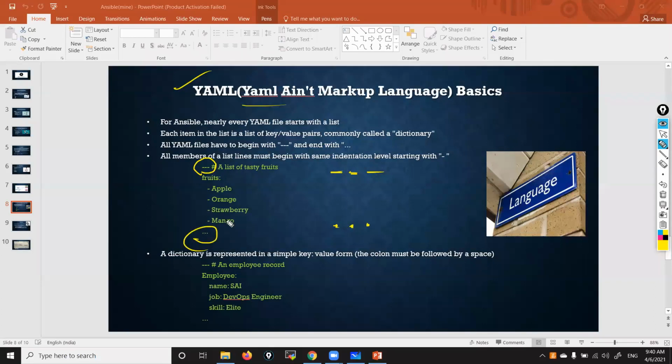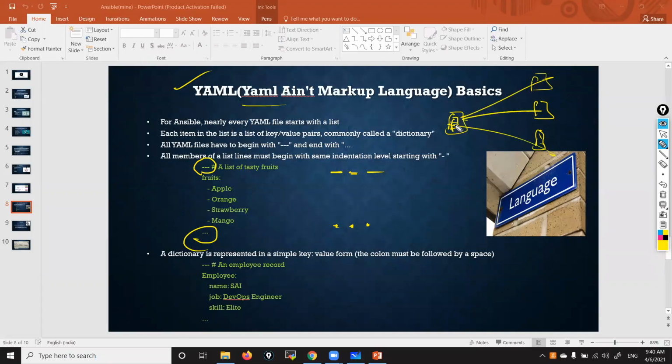Guys, you understood it? Why are we writing playbooks? Suppose this is the Ansible server, and these are my nodes. In nodes, if you want to perform only one task, we use ad hoc commands. But if you want to do multiple tasks, for example, I would like to install a web application, then I need to install a package, create a file, and start a service. So three things I need to do. For that, we can't go with ad hoc; we have to write a playbook. That playbook we write here and apply on all nodes.